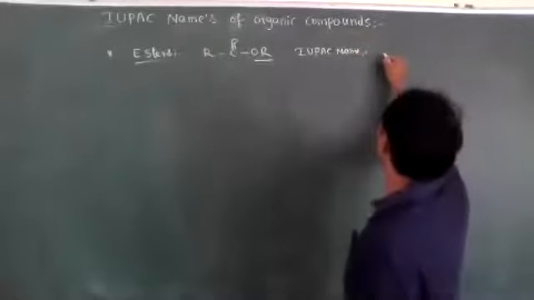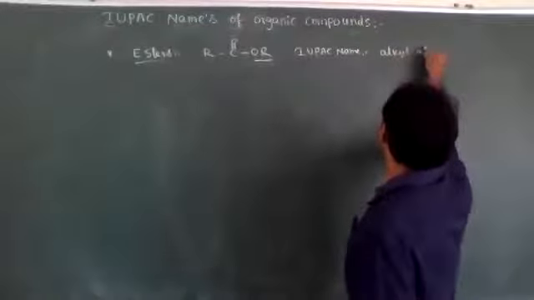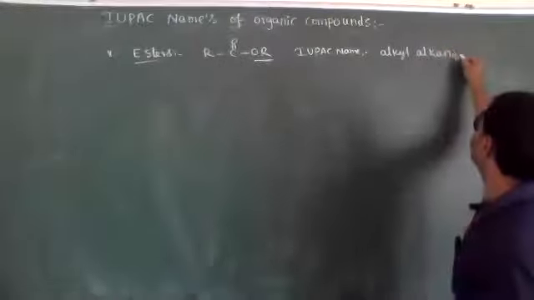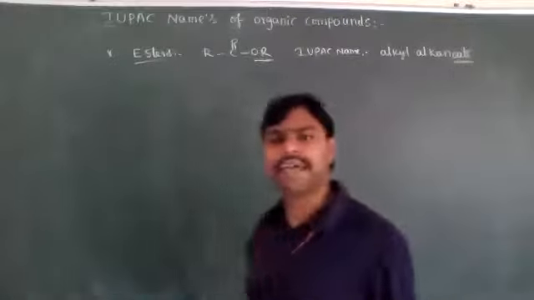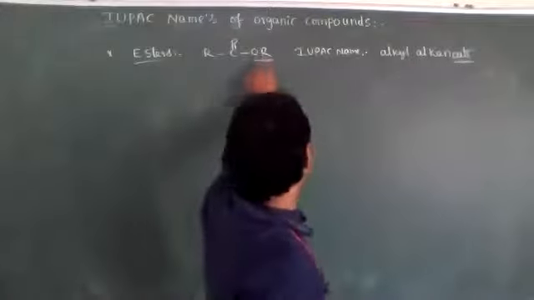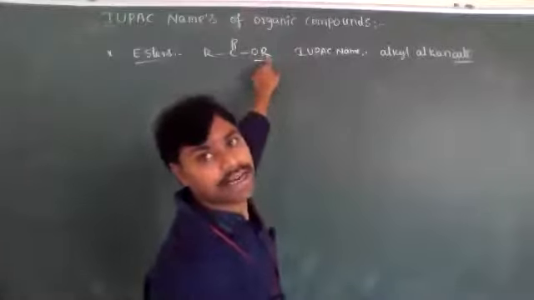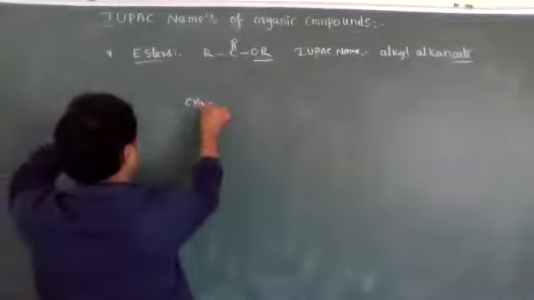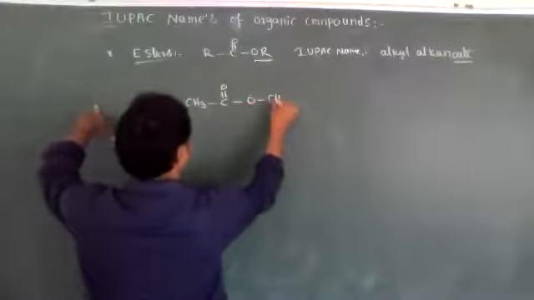IUPAC nomenclature: alkyl alkanoate. From alkanes you remove E and add oate. But here the oxygen atom is attached to an alkyl group, so first we need to write the alkyl, then alkanoate. For example, CH3 C double bond O CH3.